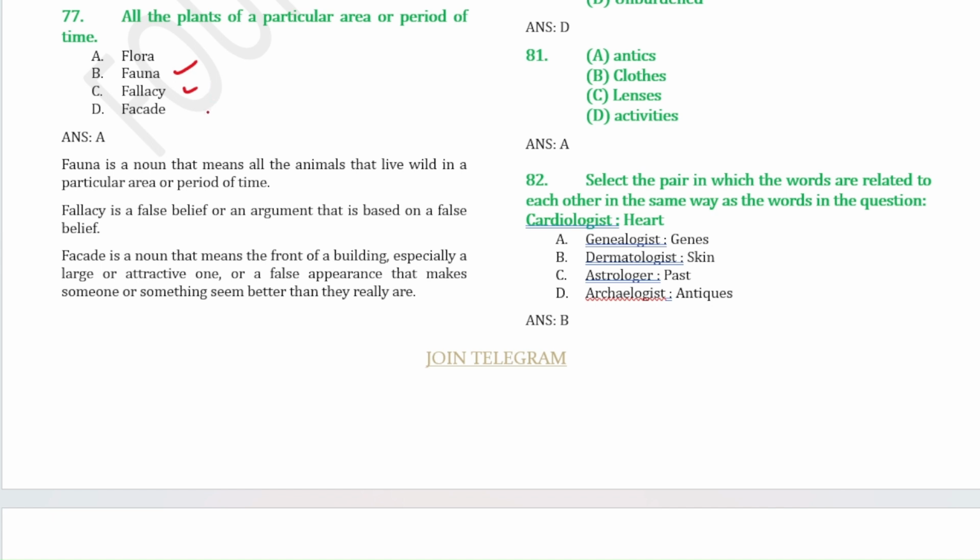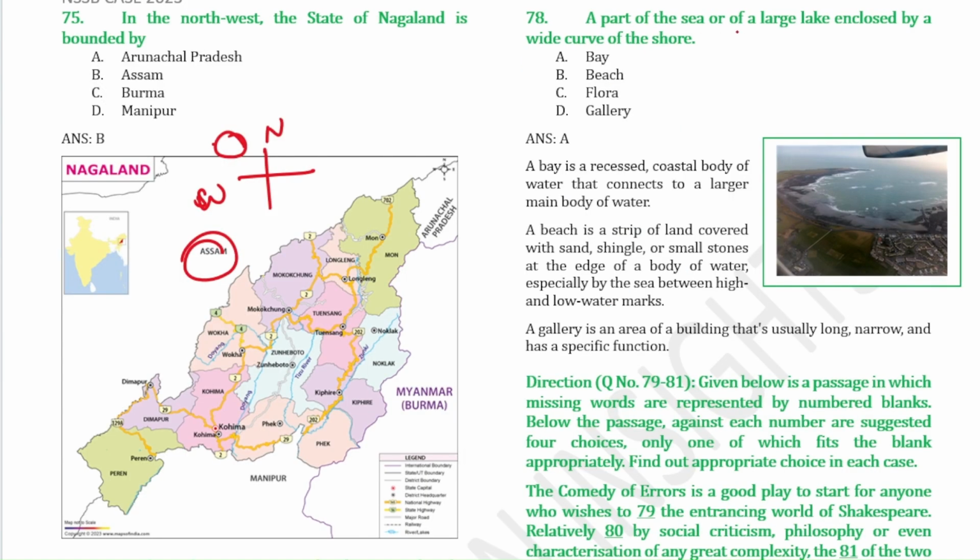Facade means the front of a building, especially a large or attractive one, or a false appearance that makes someone or something seem better than they really are. So that is a facade. Next, a part of the sea or of a large lake enclosed by a wide curve of the shore is called a bay. In this image, you can see a picture of a bay. A beach is a strip of land covered with sand, shingles, or small stones at the edge of a body of water, especially the sea, between high and low water marks. A gallery is an area of a building that is usually long, narrow, and has a specific function.